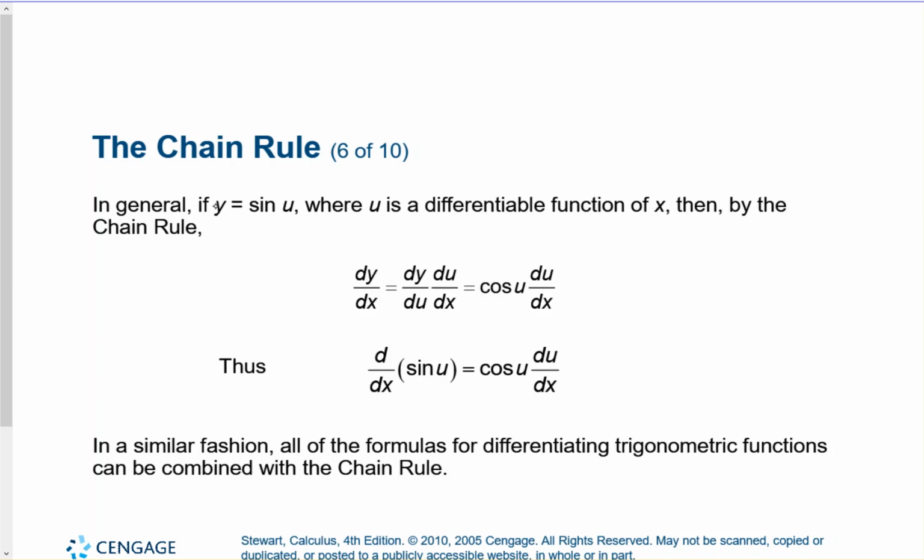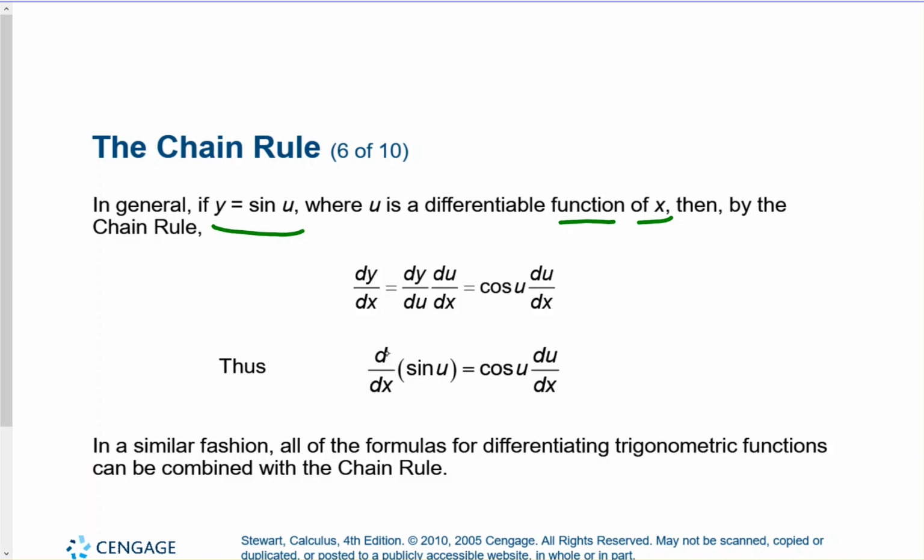If we had, for example, y equals sine of u, where u is a differentiable function of x, first we would take the derivative of sine, which is cosine, so cosine of that same u, and then we multiply by the derivative of u with respect to x.